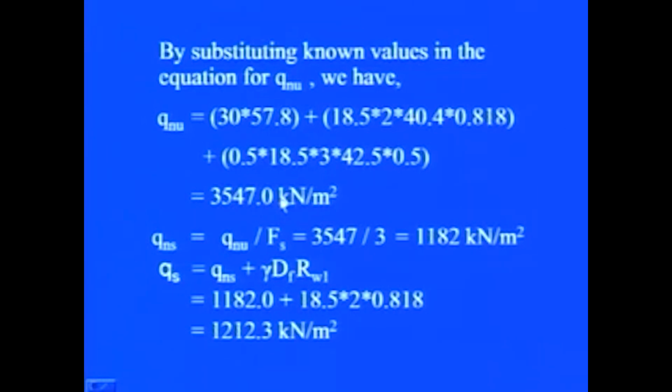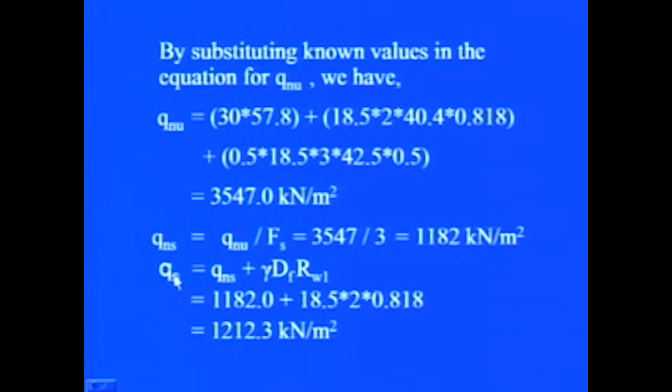Now, by substituting known values in the equation, the net ultimate bearing capacity can be determined as 3547 kilonewton per meter square, and by the usual method we can find Q net safe. If Q net ultimate is known and the factor of safety is known, we simply divide it by the factor of safety and we obtain the net safe bearing capacity, which is equal to 1182 kilonewton per meter square.